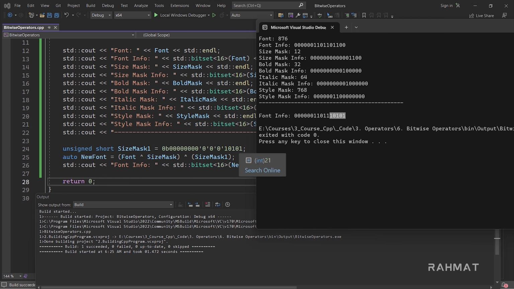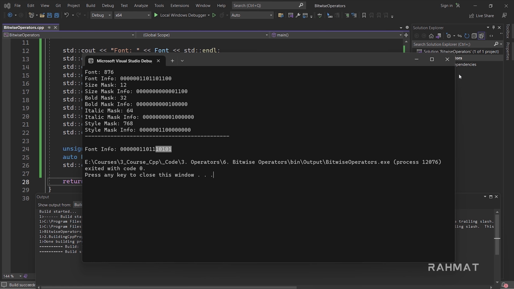You can see these 5 digits are correct, and it has nothing to do with the rest, like bold, italic and style information. That's the good thing. We only work with the size for now. We only change the size information, just changing different sizes like that. So we're not doing anything with bold and those things. We can change bold information also.